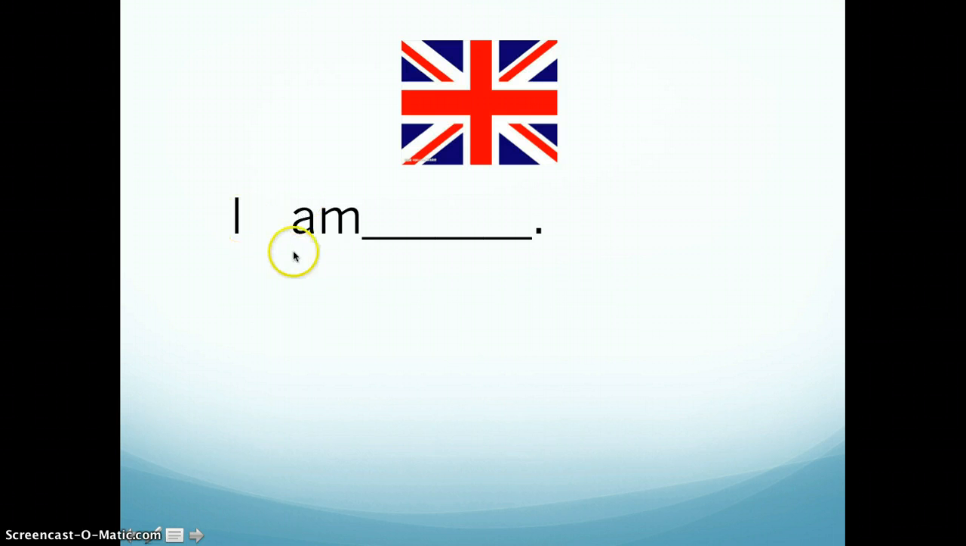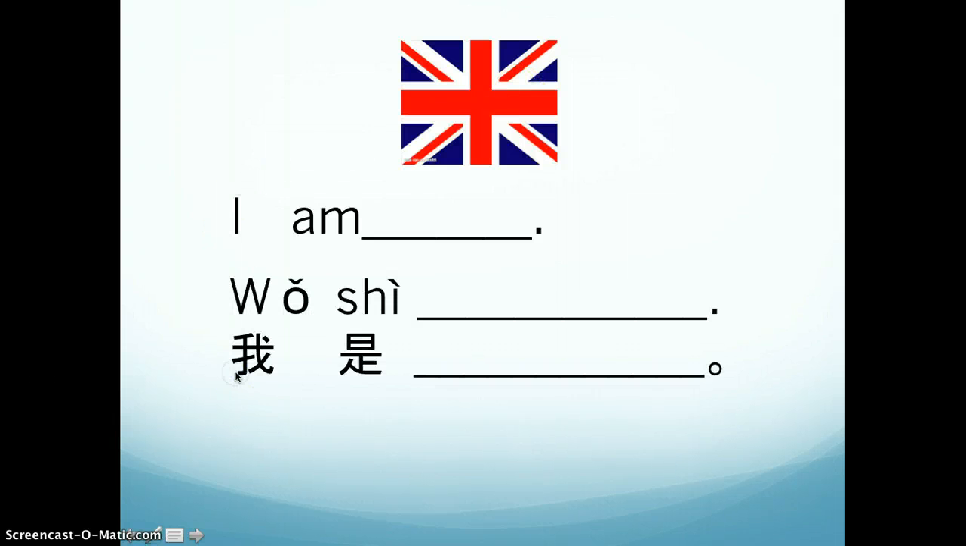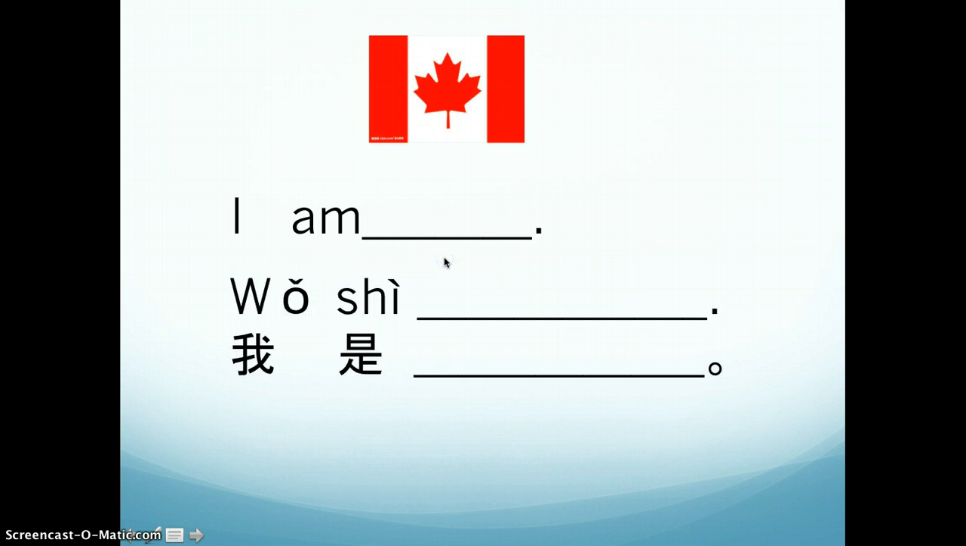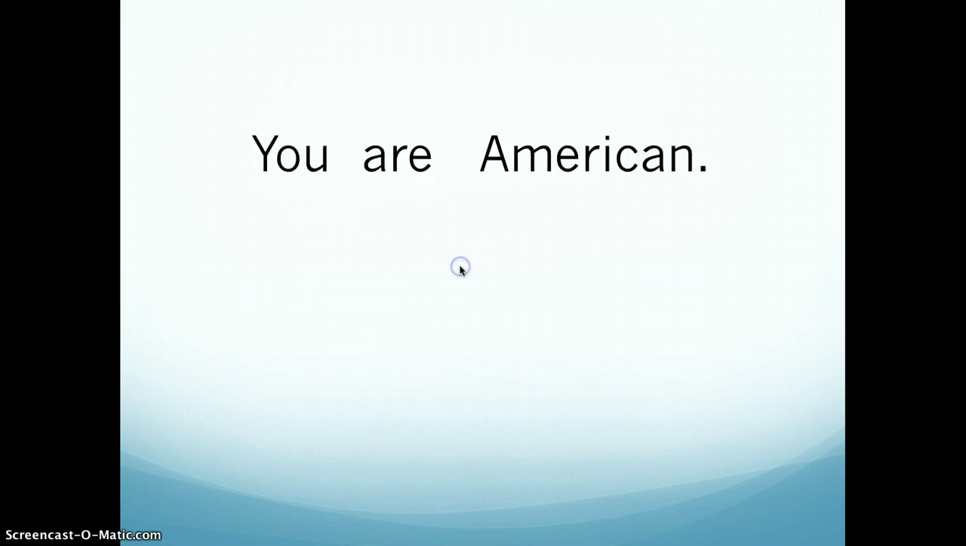This one, I am, okay, British. That will be 我是英国人. Right? 我是英国人. This one will be 我是加拿大人. Don't forget 人, or that will be funny because you are Canada. You're not a person. That will be funny. 我是加拿大人. Okay?